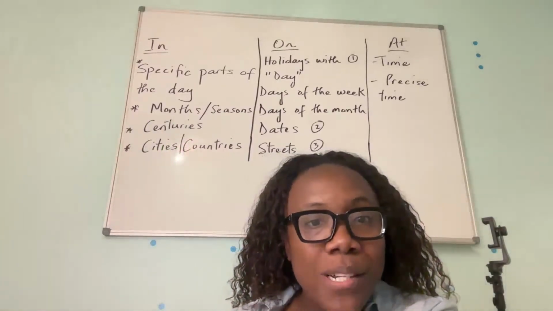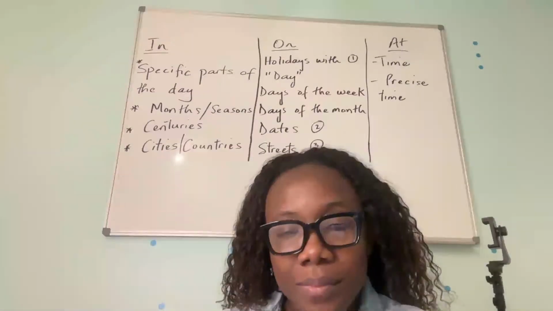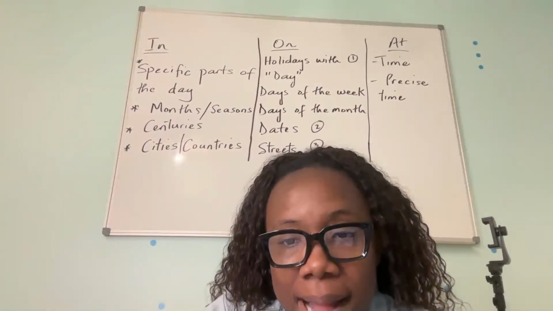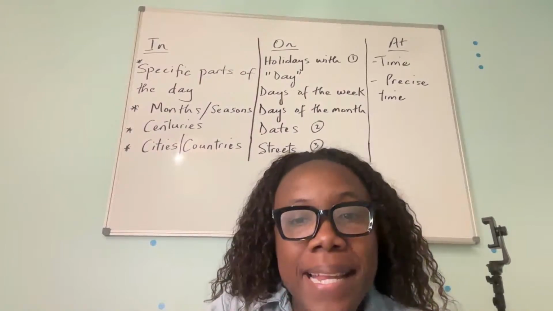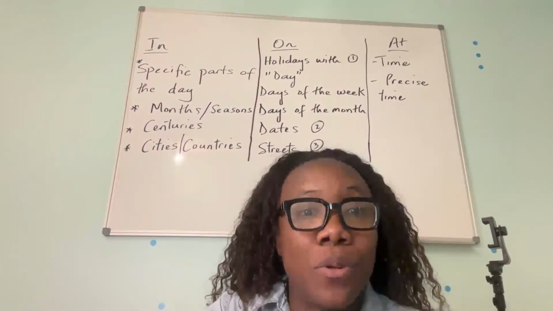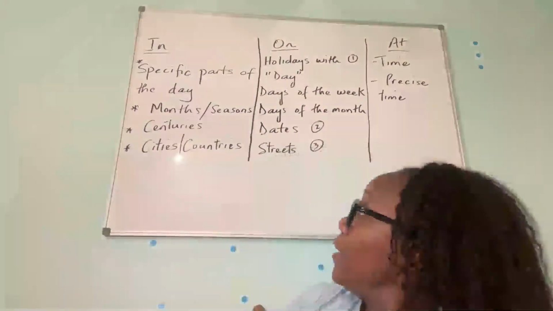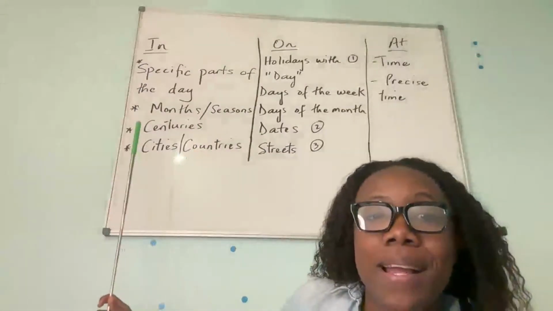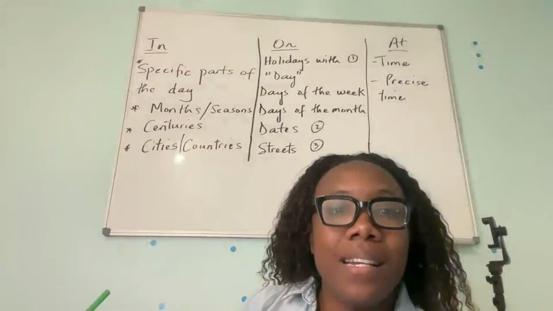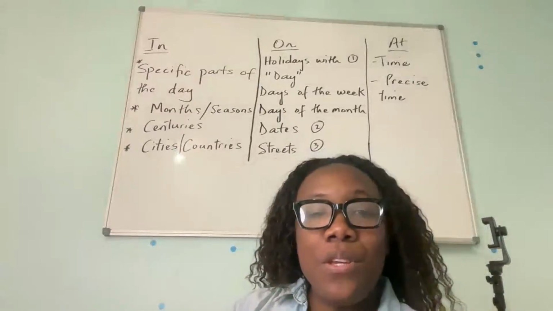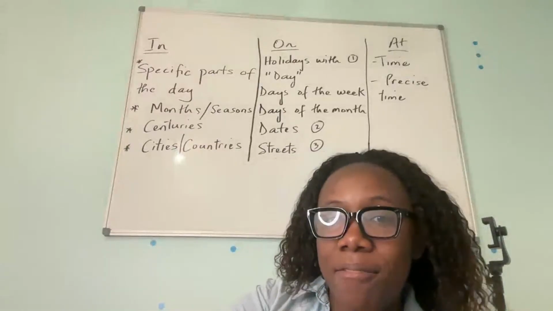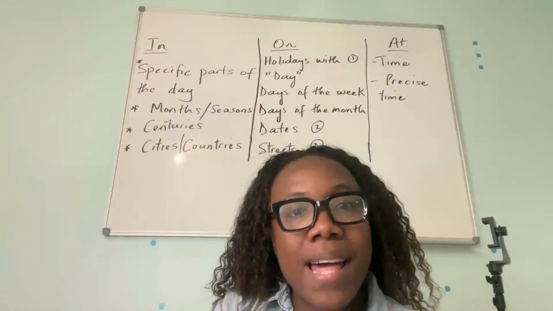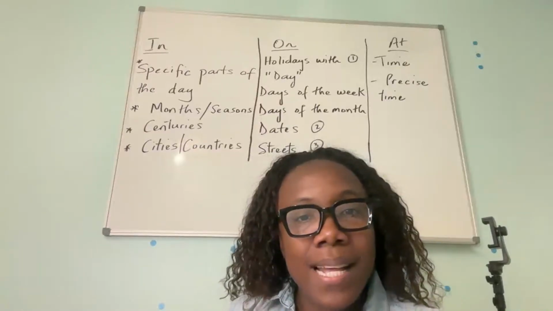Do we have any more sentences? All right. Sami says, I am currently living in Ocala, Florida. Okay, very good. So that is a specific city, and therefore in Ocala, Florida is very much correct. And we use a comma to separate Ocala from Florida when we are writing the city and the state together. Do we have any more sentences?